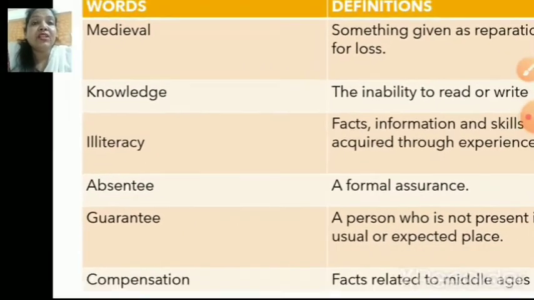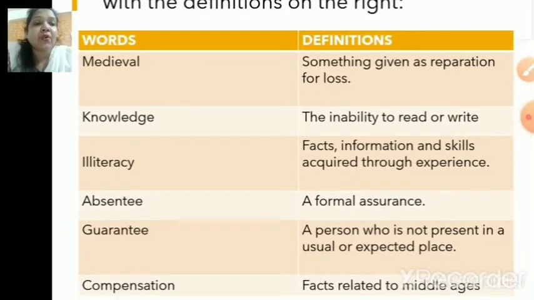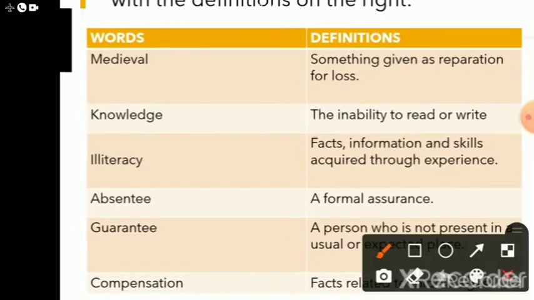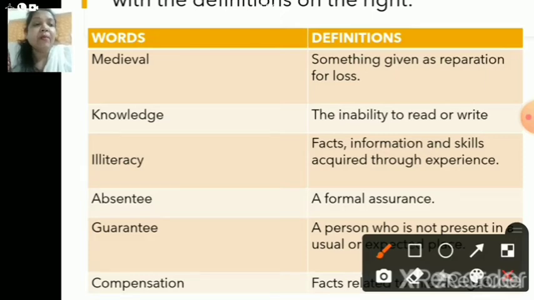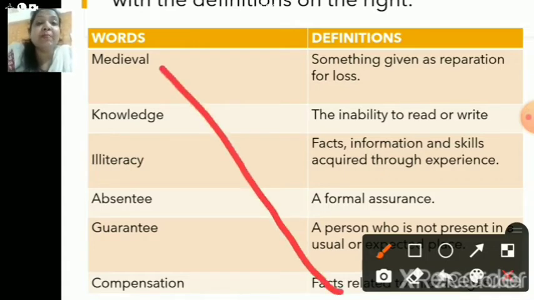Alright, your first word is, children, medieval. What is the definition of this word, children? Medieval means facts related to the Middle Ages. Yes. What is the meaning of medieval? The facts related to Middle Ages. Now, the second one, knowledge. What do you mean by knowledge, children? Yes, knowledge means facts, information and skills acquired through experience.